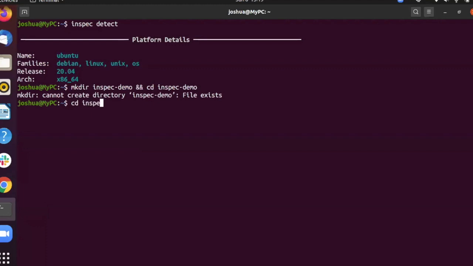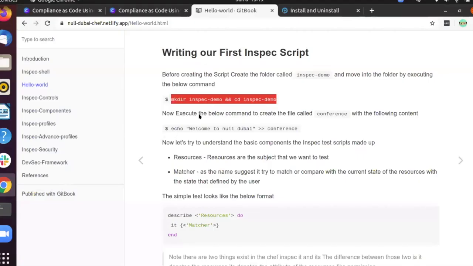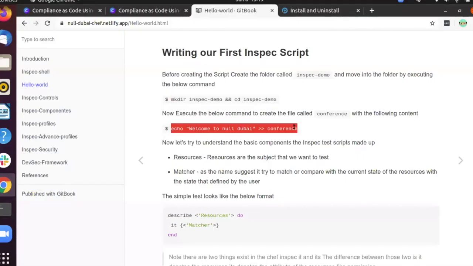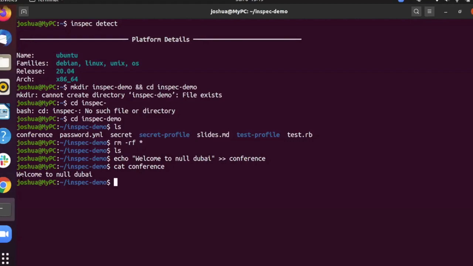So I'm just going to print and save the text "welcome to Null Dubai" into a file called conference. I'll just execute the cat command on the conference file to make sure it's correct. Yeah, we could see it is "welcome to Null Dubai".